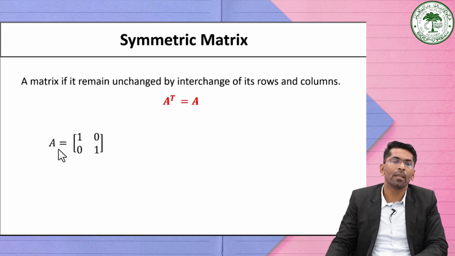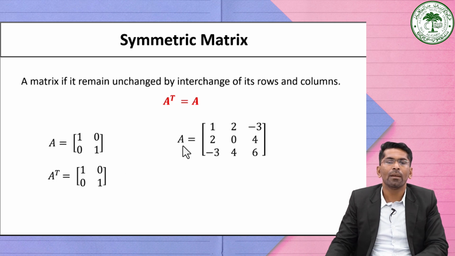So for example, here we have a matrix A which is equal to 1, 0, 0, 1. Now we are going to change the rows into columns and columns into rows, which means that we are going to find the transpose of this given matrix. Then it will become, see, again it reproduces 1, 0, 0, 1. So then we can say that this type of matrix is a symmetric matrix. Similarly, consider another example. Matrix A is equal to 1, 2, minus 3, 2, 0, 4, minus 3, 4, 6.